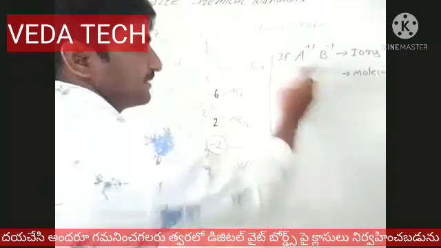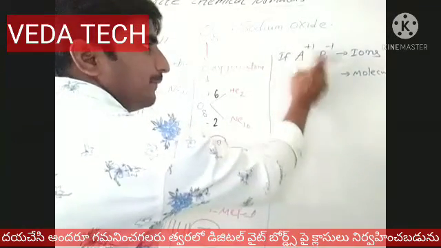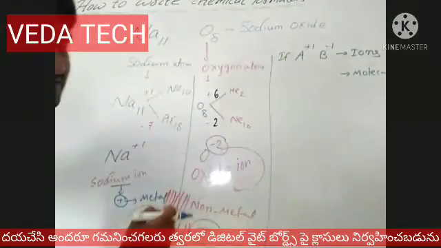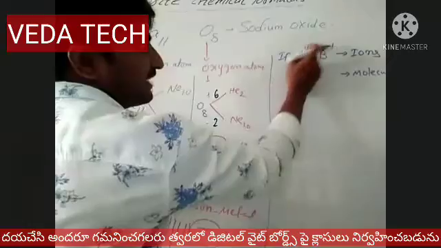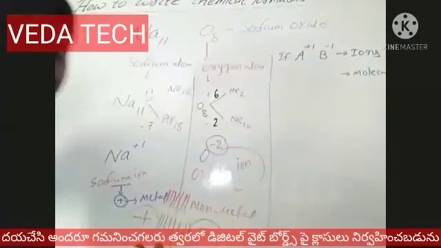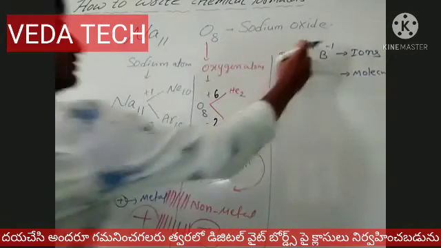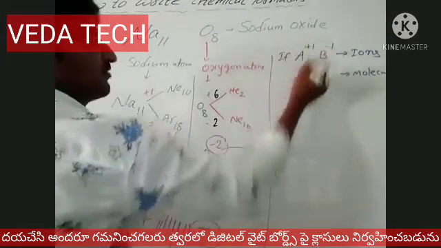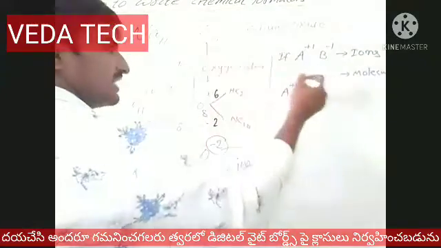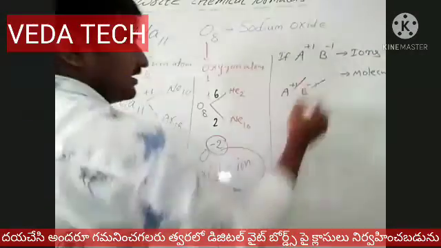How to write the formula? To write the molecule, A's power becomes B's base value, and B's power becomes A's base value. Whenever the power values are the same, the signs are negligible. So A +1, B -1: the power values are the same, so they cancel. +1 and -1 cancel. What is the formula? AB is the formula.